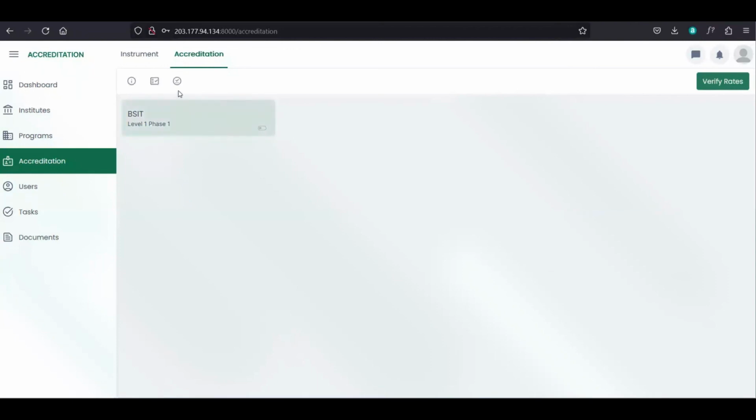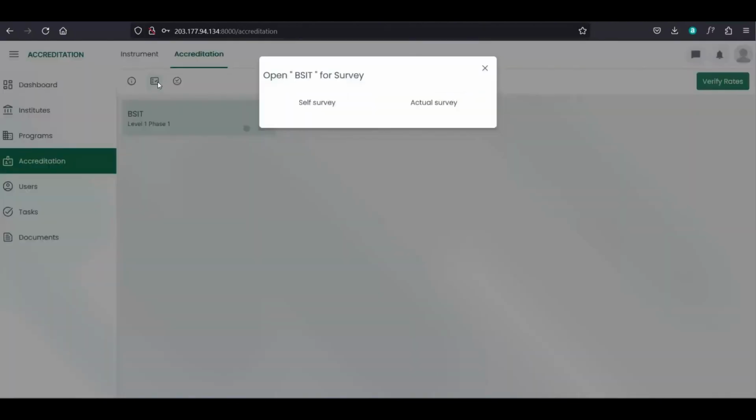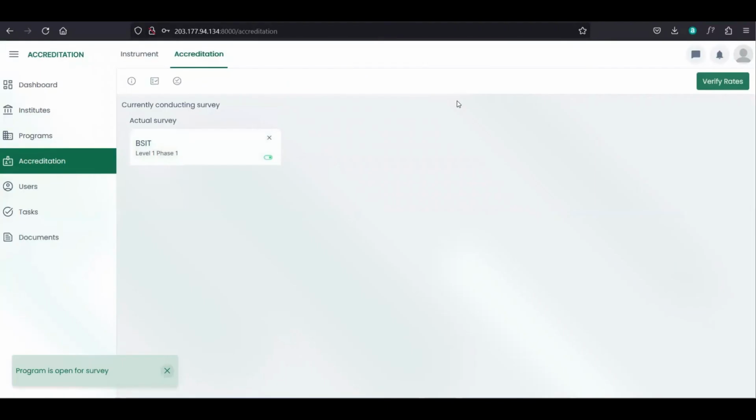So let's mark this as complete self-survey, then click again. After we mark as complete self-survey, makita pod nato diri ang button to unmark as complete self-survey. So click this open for survey, then click actual survey.